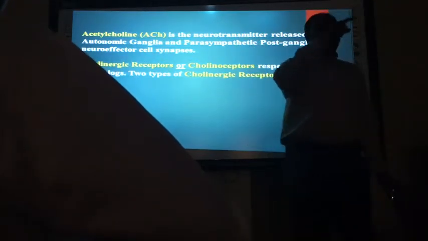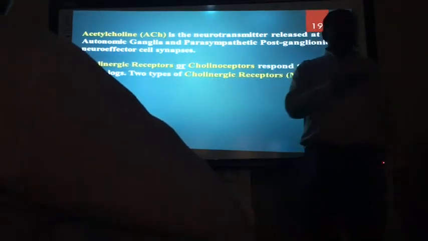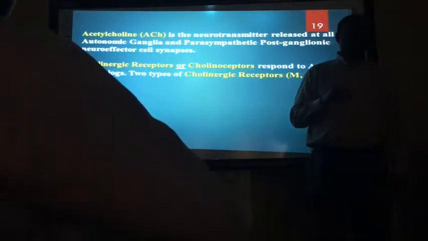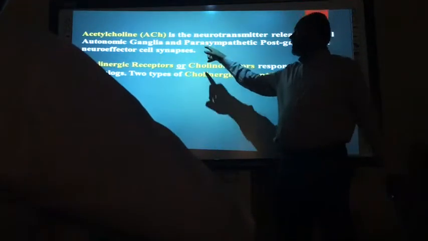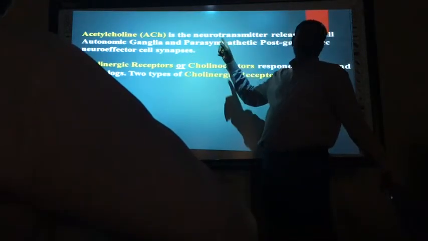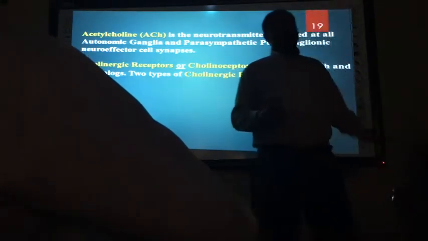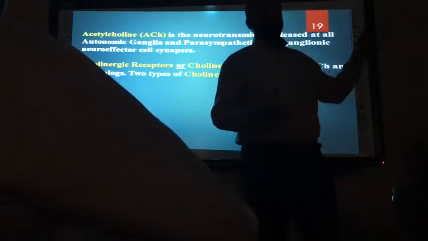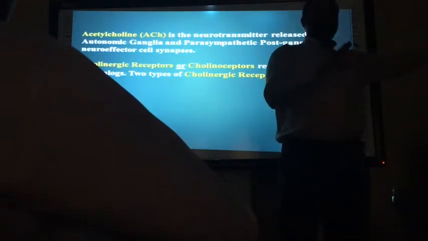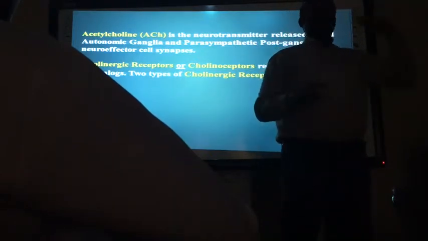Acetylcholine is a major neurotransmitter in both the sympathetic and parasympathetic nervous system and the somatic nervous system. Only at the postganglionic nerve endings in the sympathetic nervous system it is noradrenergic. Otherwise, everywhere, in all the autonomic ganglia and all the postganglionic nerves, it is acetylcholine. Only in the postganglionic nerves of the sympathetic nervous system, it is noradrenaline. Again, in the sympathetic nervous system, two projections go. One comes from the spinal cord, and in between you have a ganglia, and then the second nerve starts. Another nerve starts from the spinal cord, goes and connects to the adrenal medulla.